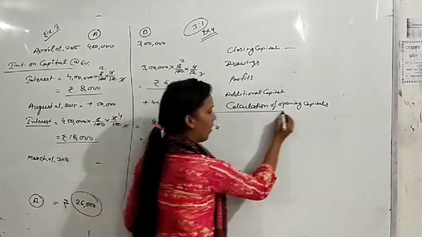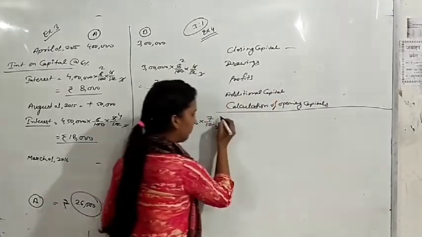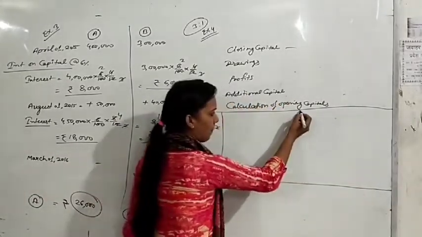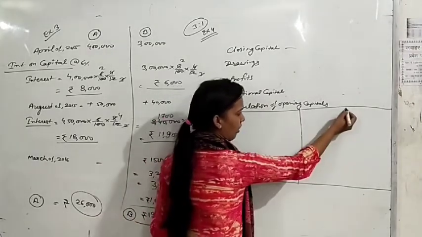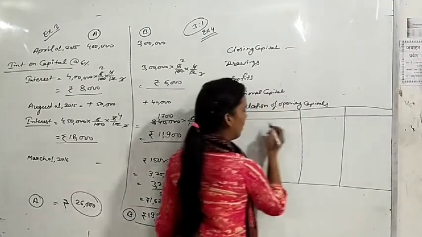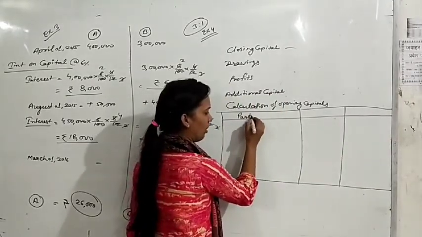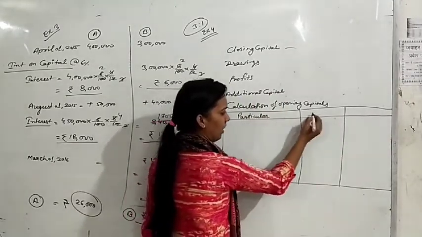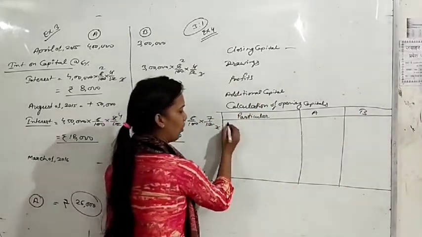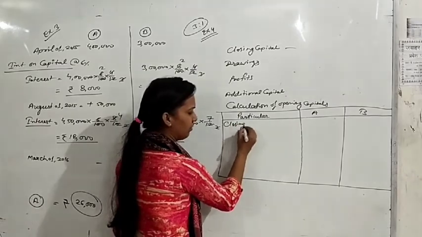This capital we will find for both partners. I am making only a very simple format. Just here write particulars and here both partners A and B. First of all, write here closing capital.